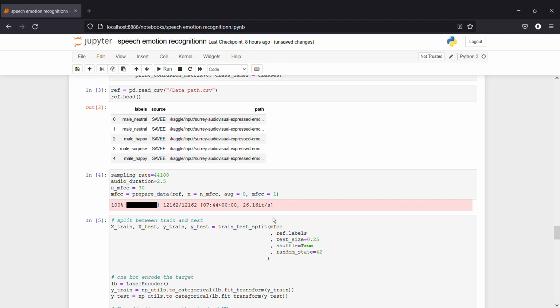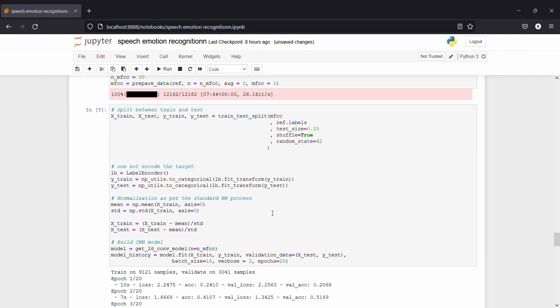First of all, I'm going to split the train and the test, then encode the target and normalize as in the standard NN process, and then build the CNN model and train it.